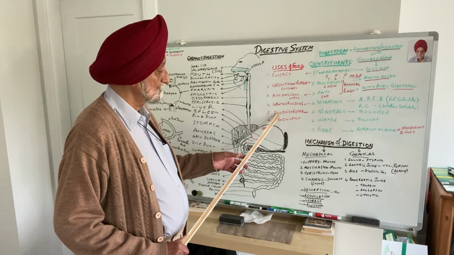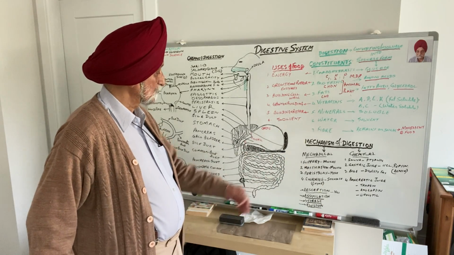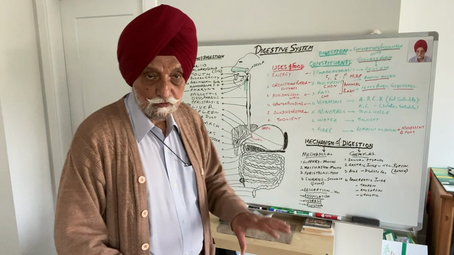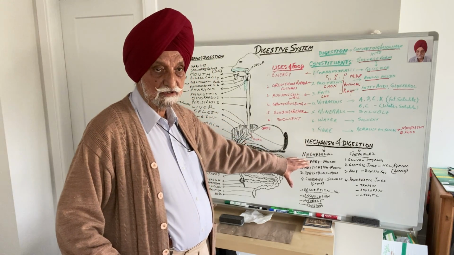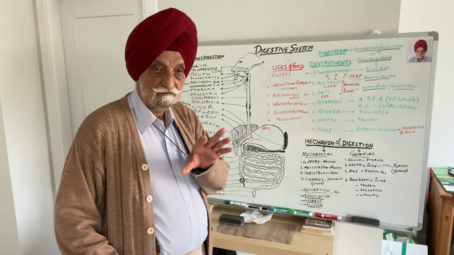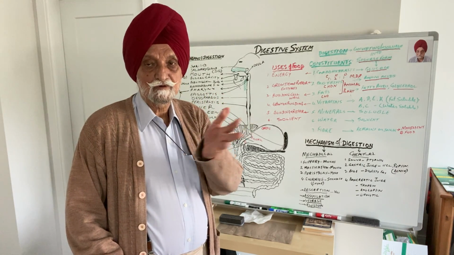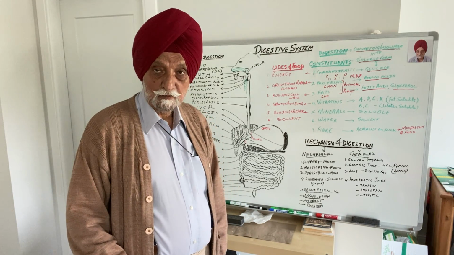Minerals are involved in building and repair. Water is solvent. So, the food which has these 6 or 7 constituents has to give us 3 things: energy, growth and repair, and formation of some other chemical substances that we need in our body.